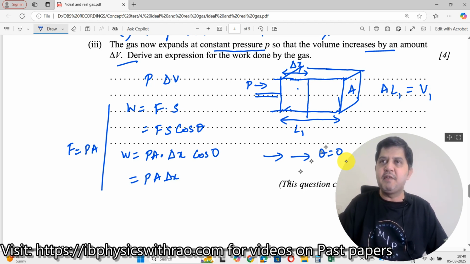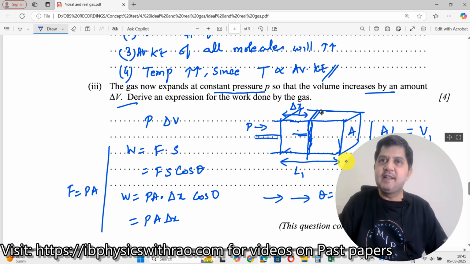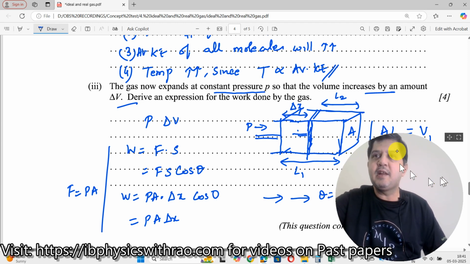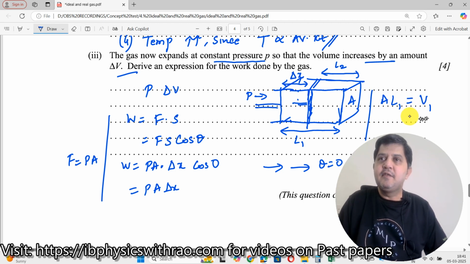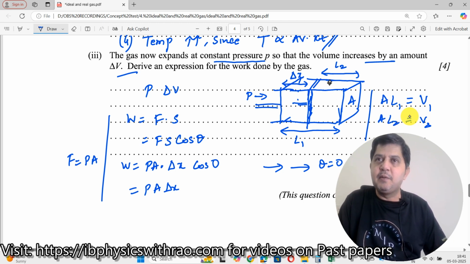Now see here, I have written A into L1 equal to V1, the area multiplied by this full length, at t equal to 0. This was the position of the piston. After a certain time, the piston is over here. Now let me consider that this distance is L2. So can I now write V2, the final volume, as A times L2? Which is the final volume? This volume, right? So this is your final volume, A times L2.